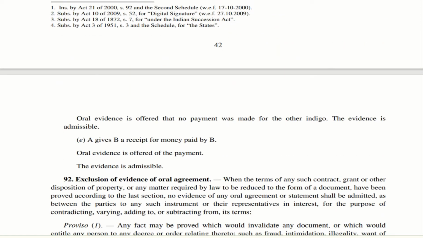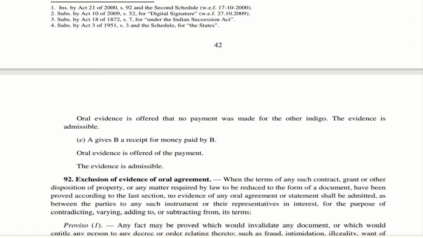So in that case, oral evidence can be offered that no payment was made for the other indigo. So try to understand this. There are 2 situations. Now I am signing a contract with one person B saying that you deliver me indigo on these terms. In that particular contract I am saying that you had paid me so and so rupees for a previous transaction, which was a verbal agreement. So now with respect to that verbal agreement, I can produce oral evidence. That is what this example is trying to explain.